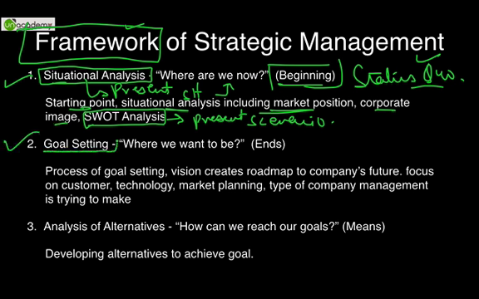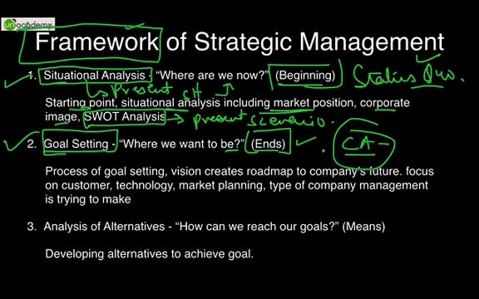We set our goal, where we want to be, where do we want to end. We want to become chartered accountants, we want to become successful chartered accountants, we want to become ultra successful chartered accountants. This is our goal. So the process of goal setting is: vision creates a roadmap to the company's future. We have to have a vision that would create a roadmap. We have to focus on the customer. As you know, customer is the king. Technology, market planning, type of company management is trying to make. So all these are goals that have to be set. They would lead us to where we want to be.